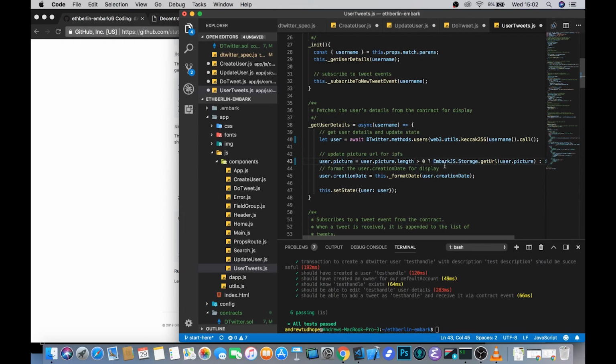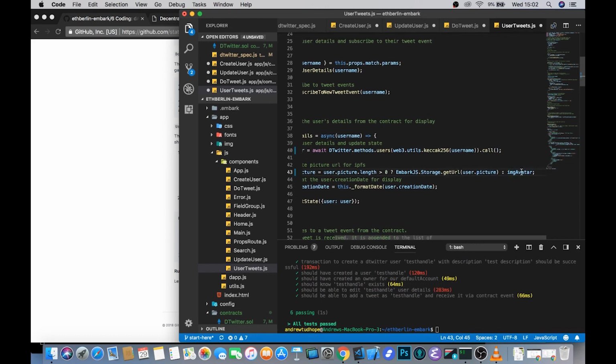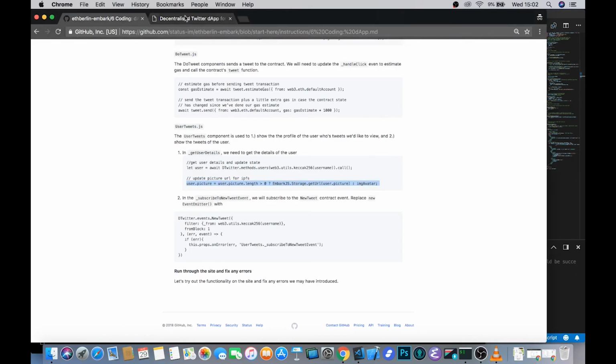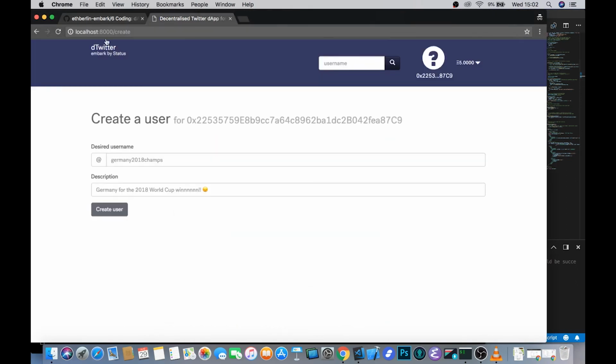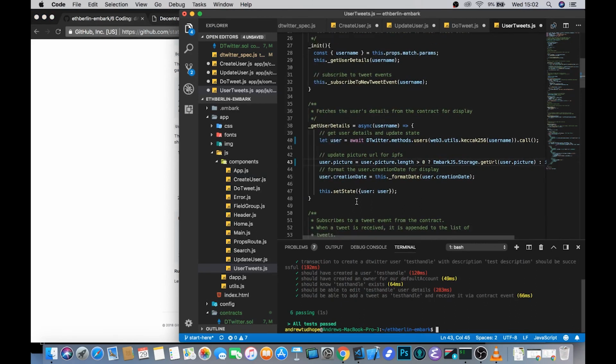If it's greater than 0, then we'll look in the embark.js object, the storage part of it, and we'll get the URL that we earlier stored the hash of the user's picture in. If not, we'll use this image avatar, which is this random little question mark up there that we're currently using at the moment.